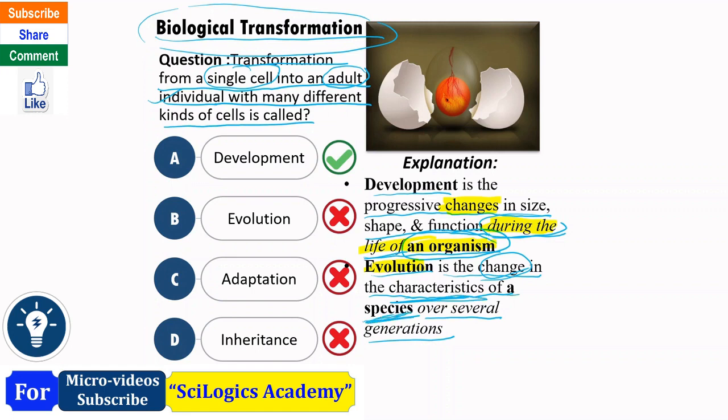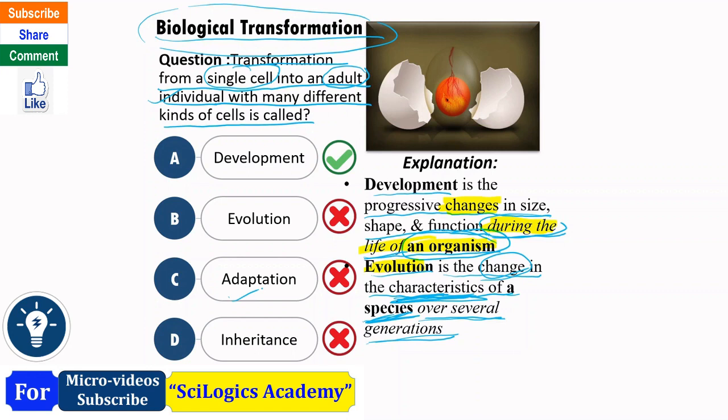Here a species is involved, and changes in characteristics of that species is happening not only in one generation but over several generations. So this is the difference between development and evolution. So development is a biological transformation if we consider it related to living beings. Evolution is changes in species over the period of time.